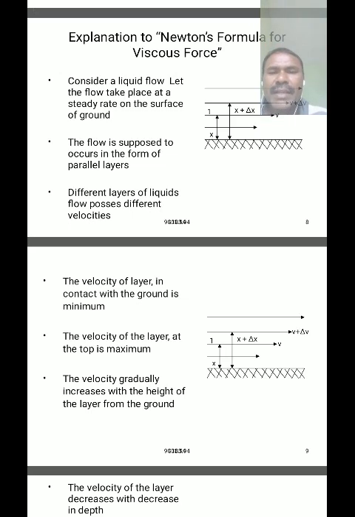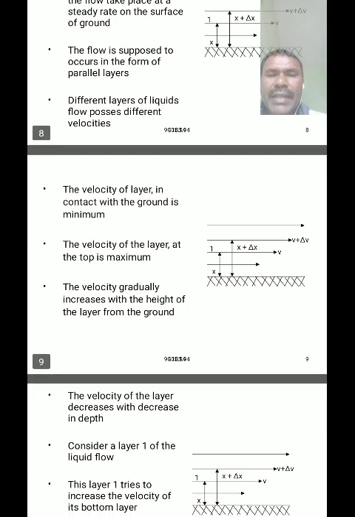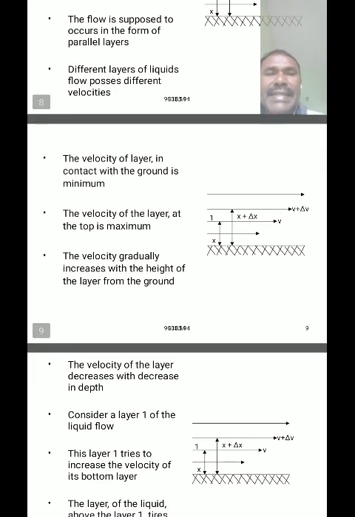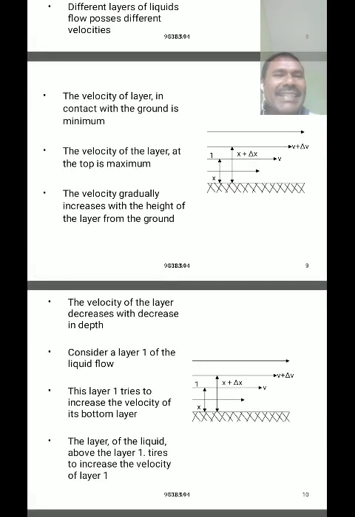The velocity of the layer in contact with the ground is minimum, and the velocity of the layer at the top is maximum. The velocity gradually increases with increasing height from the ground. So the velocity of the layers gradually decreases with increasing depth from the top.